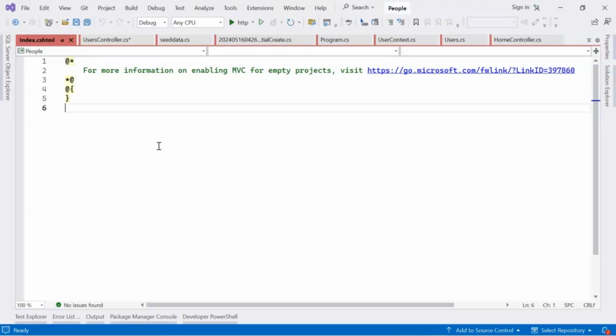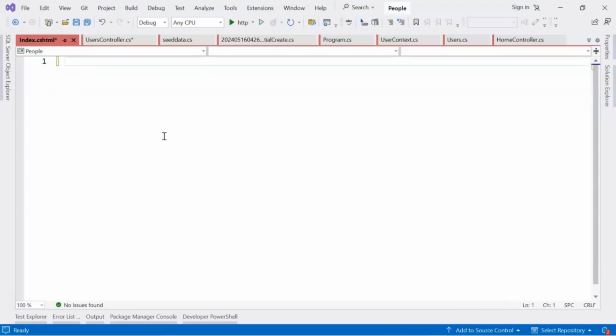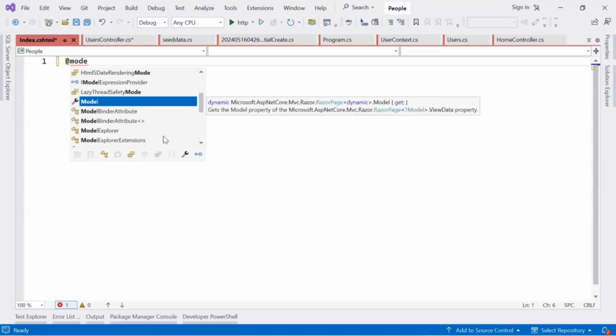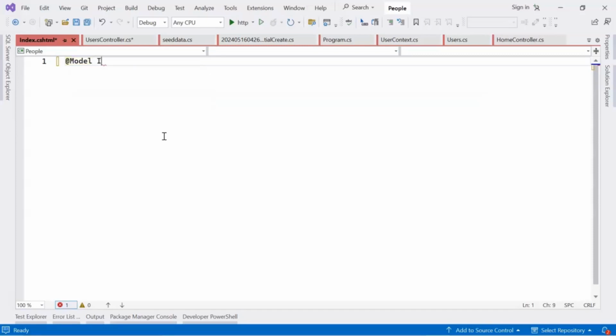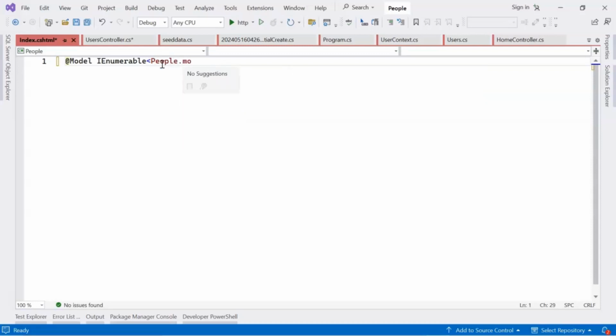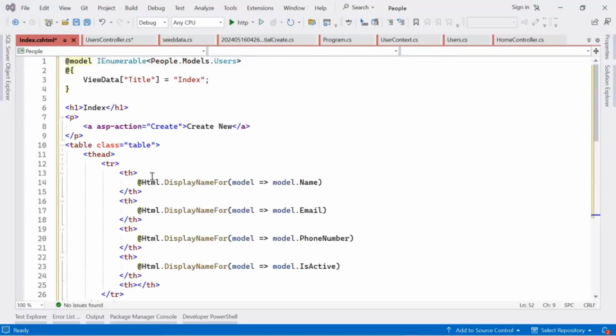So here we will call model enumerable. To speed things up, I have copy pasted the data.